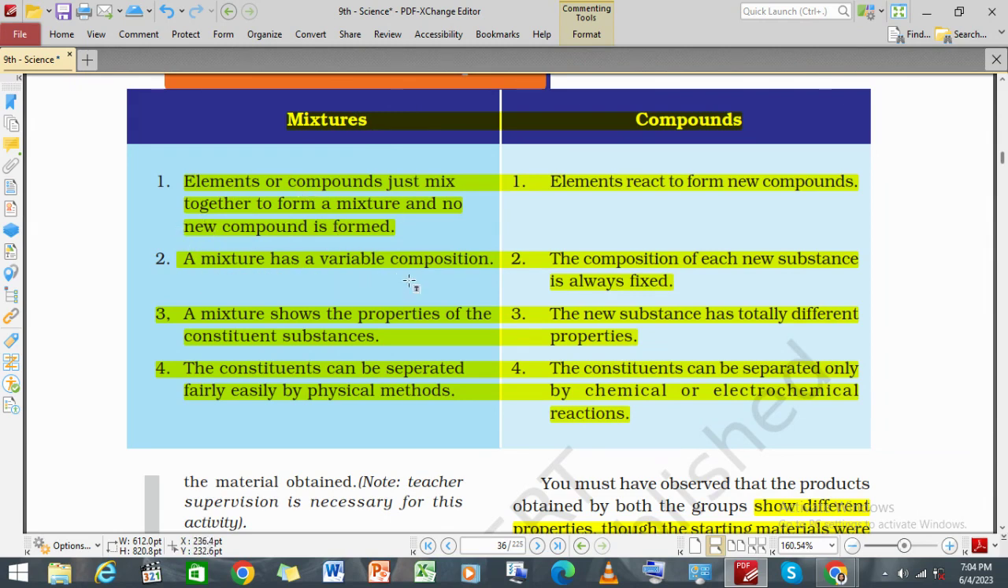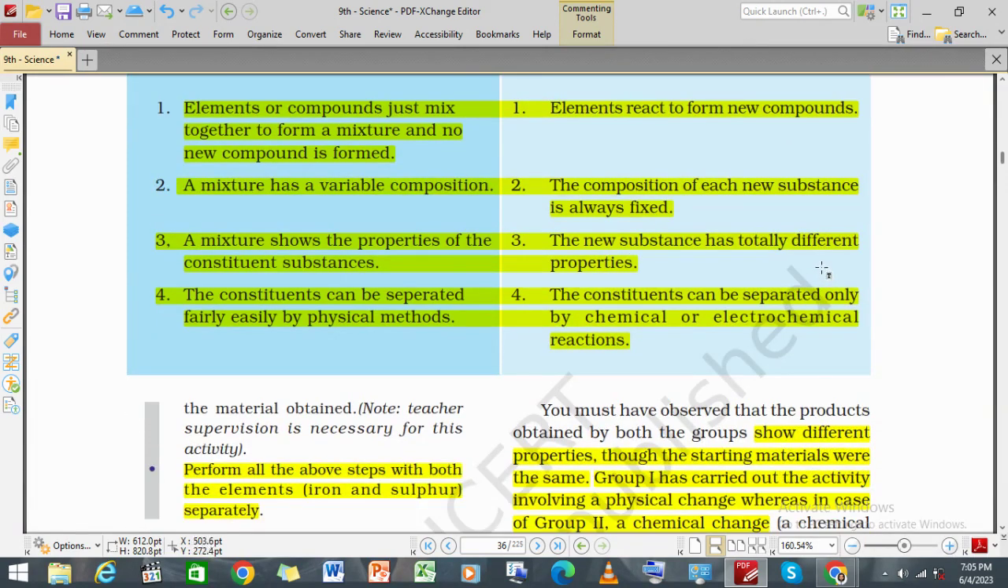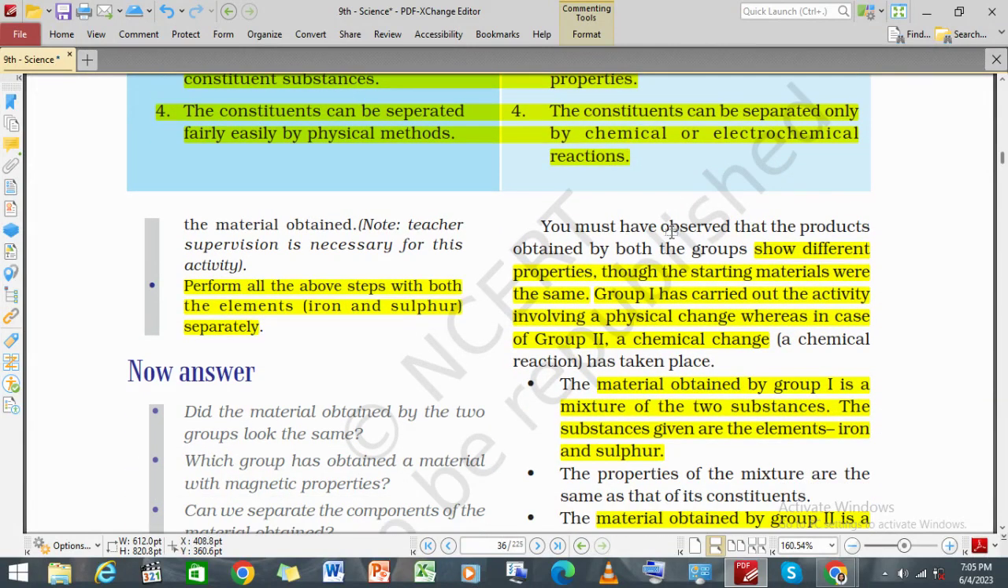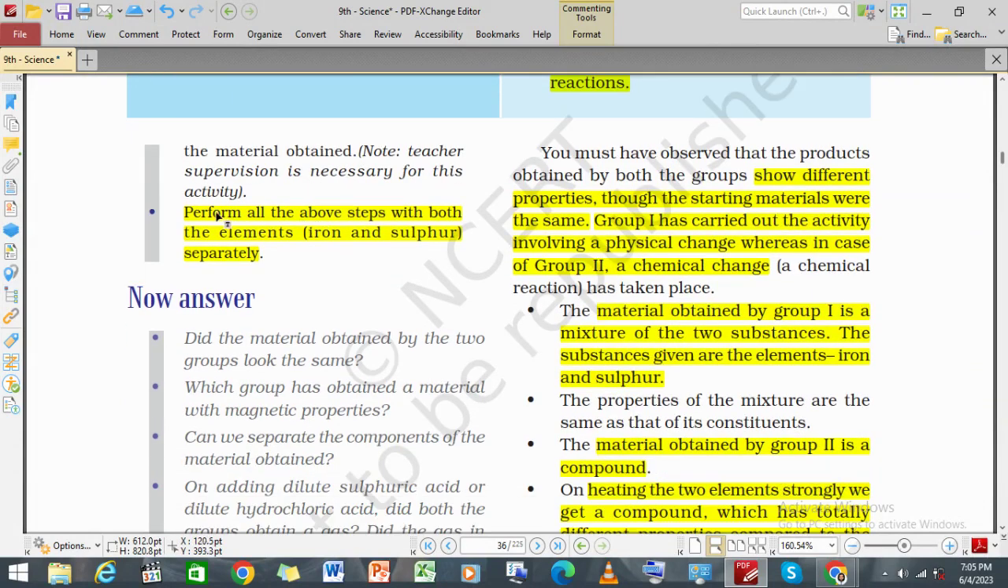And the mixture has variable components. A mixture shows the properties of the constituent substances, and the constituents can be separated easily through physical methods. Now, when it comes to compounds, compounds usually form new substances. The composition of each new substance is always fixed, and the new substance has totally different properties, and the constituents can be separated only by chemical as well as electrochemical reactions.